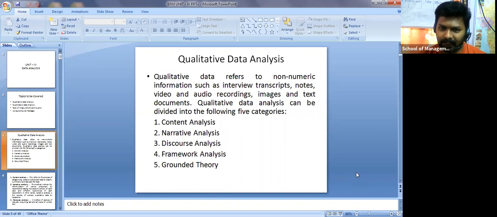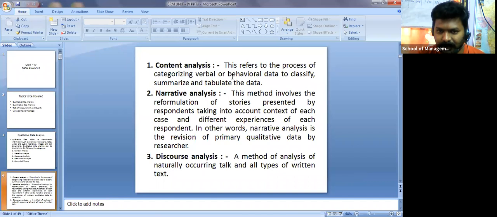What are they? Content analysis, narrative analysis, discourse analysis, framework analysis, and grounded theory. We'll discuss one by one: content analysis, narrative analysis, discourse analysis, framework analysis, and grounded theory. Okay, so content analysis. The term itself is saying it is about content, right? It is the process of categorizing verbal or behavioral data to classify, summarize, and tabulate the data.